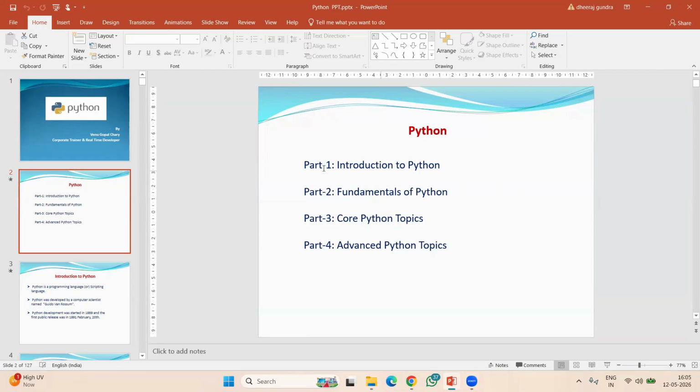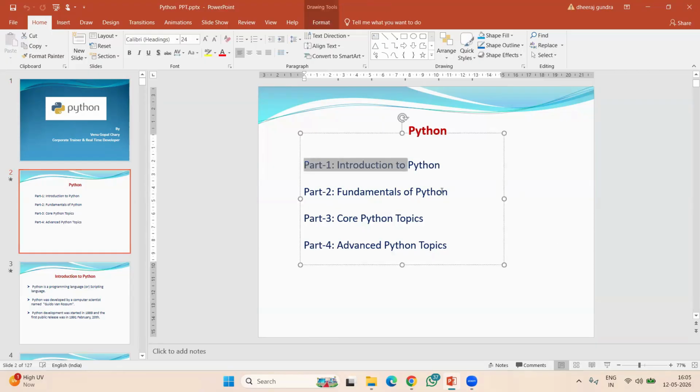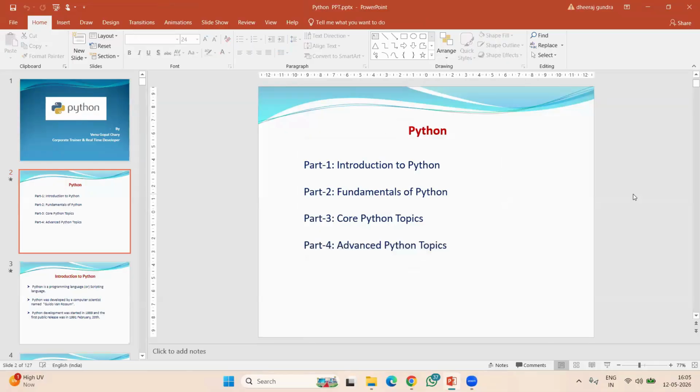Part one is an introduction to Python. Part two is fundamentals of Python. Part three is core Python, and part four is advanced Python. As I said, generally Python doesn't have any parts, but according to my teaching or my training, just to make it easy to understand, I classified this total Python into 4 parts.